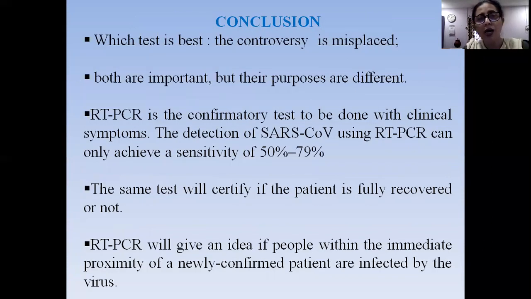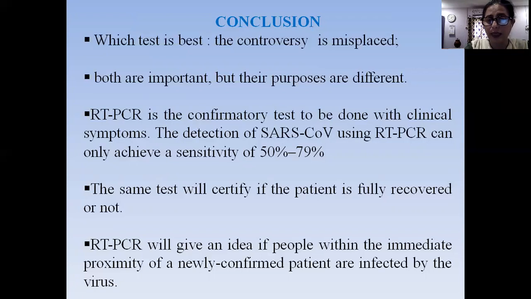Conclusion which we can draw: which test is the best? The controversy is misplaced. Both are important, but their purposes are different. RT-PCR is the confirmatory test to be done with clinical symptoms. The detection of SARS-CoV using RT-PCR can only achieve a sensitivity of 50 to 79%, though the same test will certify if the patient is fully recovered or not.